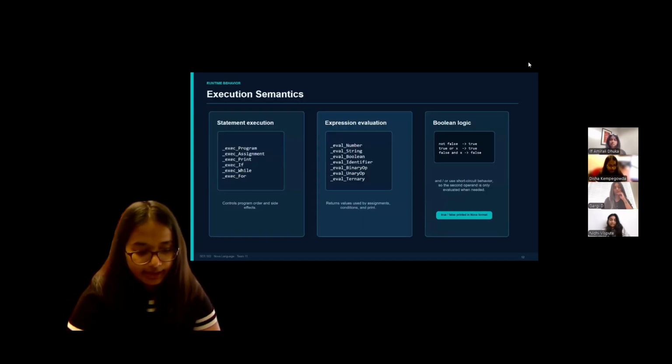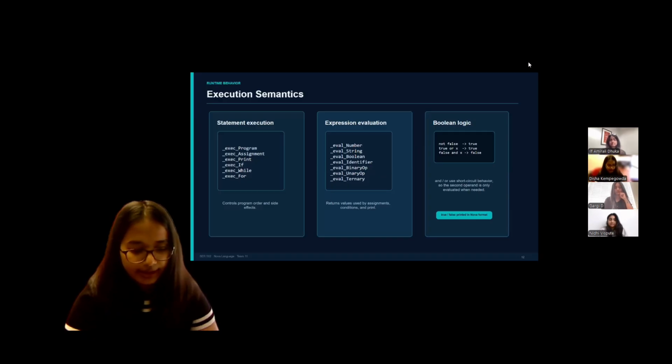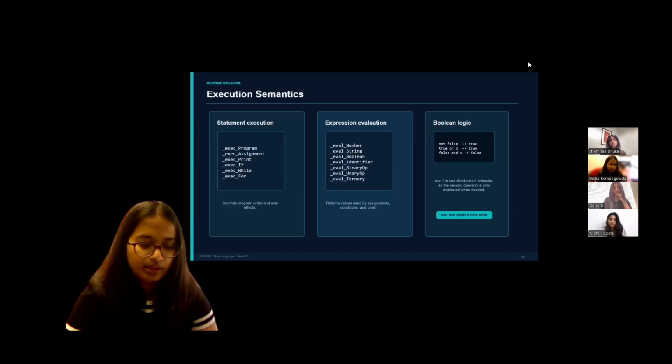On the statement side, exec program controls the overall program order. Exec assignment evaluates the right-hand side and stores it in the environment. Exec print evaluates and gives out the outputs, and then exec if, exec while, and exec for handle all of the control flow. And on the expression side, the evaluation methods return the values. Evaluation binary op handles the arithmetic, relational, and logical operators, evaluation unary handles the not and the unary minus, and evaluation ternary handles the conditional expression.